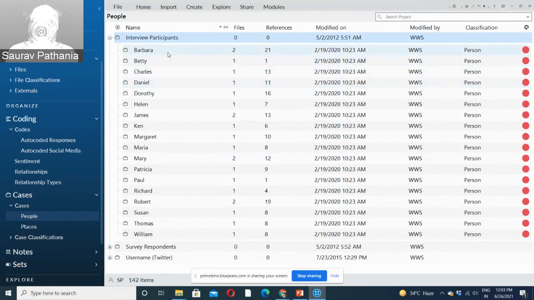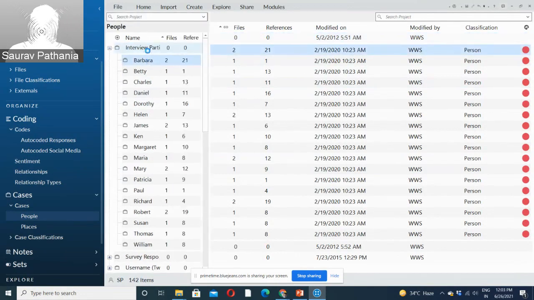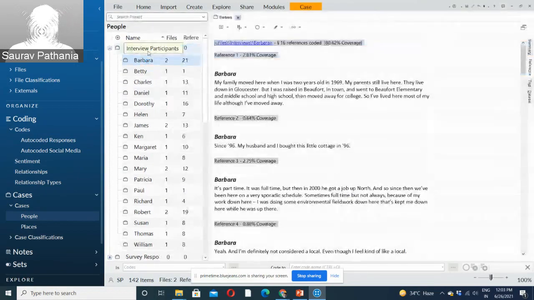Now, what's the advantage of creating cases? First of all, under the Barbara case, they have put in all the references, whatever Barbara has responded. So what's the advantage? When we run a word frequency query, if you remember, it finds the most frequent words. But it also looked for the same words in the questions, which we don't want, because we ran the query on the files, which included the questions also. Words like people, that may have been used by the interviewer also. We don't want that.